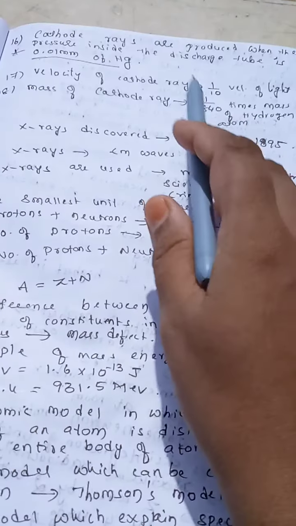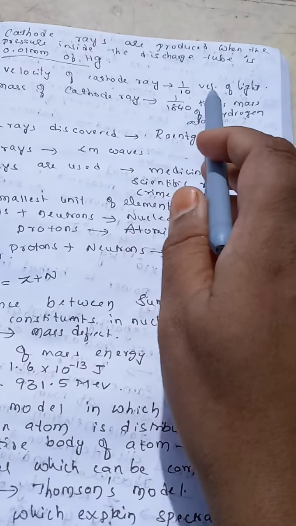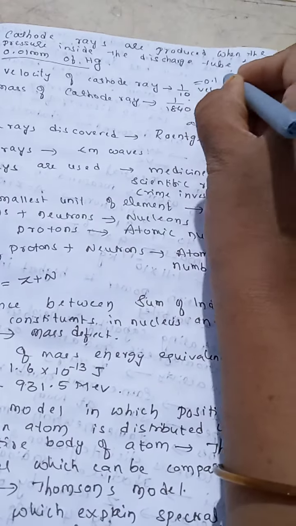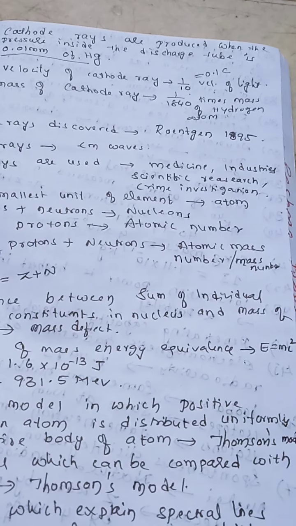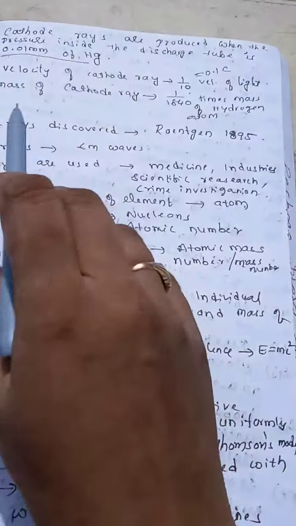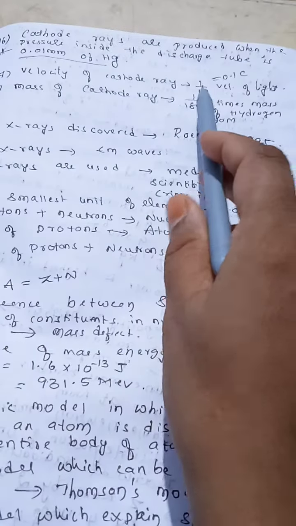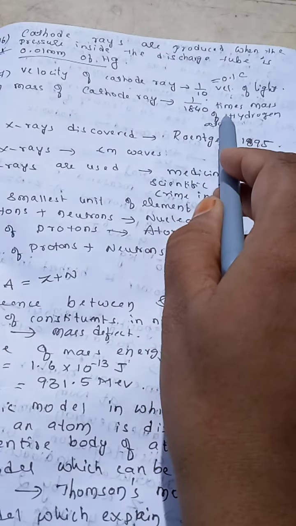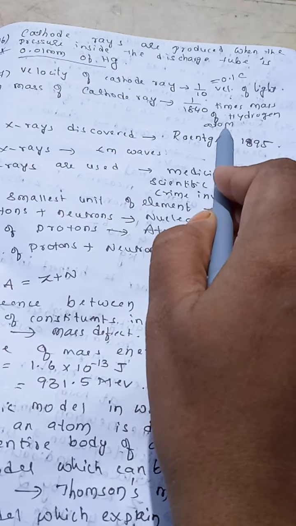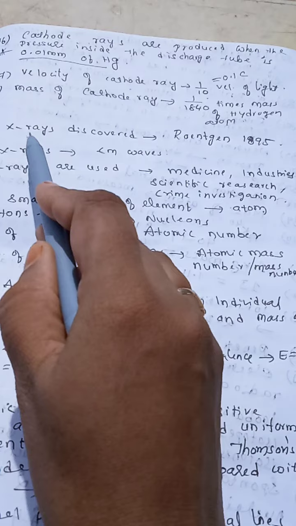Now next, the velocity of such cathode rays is 1/10 the velocity of light. That is nothing but 0.1 c. c is nothing but the velocity of light. Next, the mass of cathode rays. The mass of cathode rays is 1/1840 times the mass of a hydrogen atom. Okay. Let us move to the next bit related to X-rays.